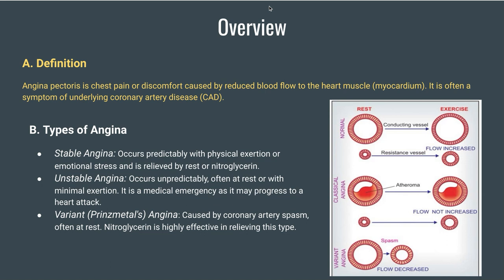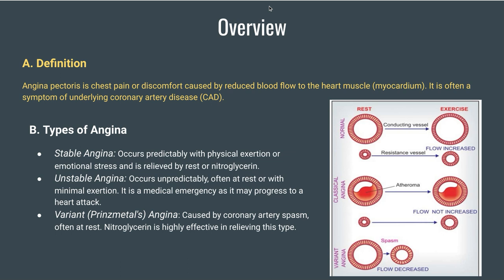This is a very nice definition. Chest pain or discomfort caused by reduced blood flow to the heart muscle is often a symptom of underlying coronary artery disease. And you can see that there are different types of angina present. So there is a stable angina, which occurs during, like, it's a stable condition, but still there is angina. What does it mean? So it occurs with physical exertion or emotional stress, and it is relieved by rest or nitroglycerin. But you have to be very much worried if the angina is unstable, because unstable means it is a medical emergency.